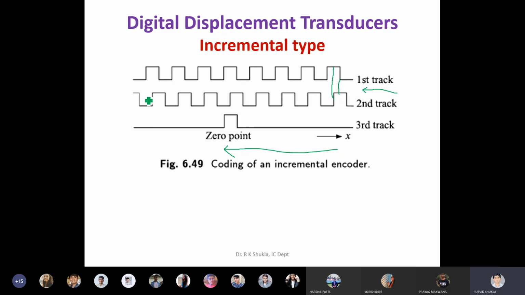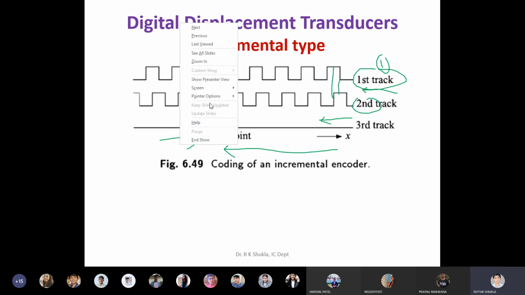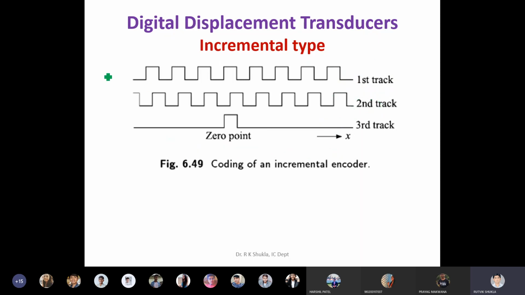Clear? So by putting a minor displacement between the first and the second track, you can judge the direction of movement. If the first track beat comes first, it means it is in this particular direction. And if the second track beat comes prior to the first track, then it is in the opposite direction. Clear? The simple thing is, by just looking at which track output comes first, you can identify the direction of movement, whether it is clockwise or counterclockwise. Clear?